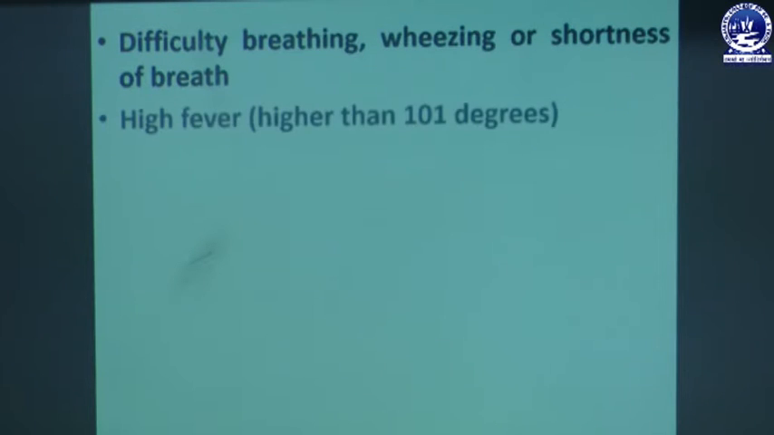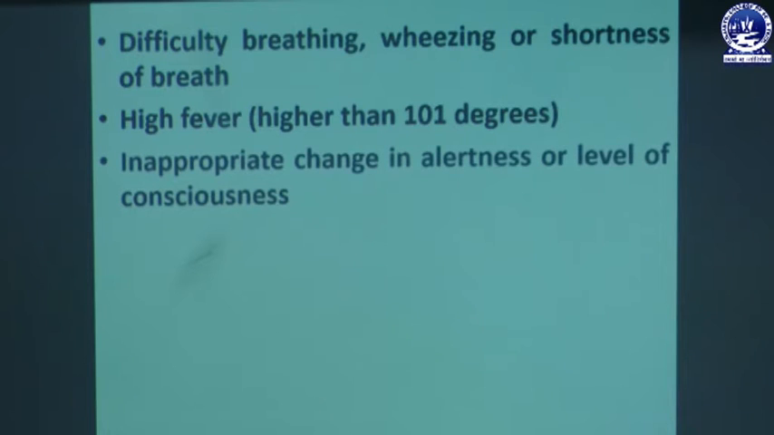And high fever higher than 101 degrees. If a person's body temperature is higher than 101 degrees. Inappropriate change in alertness or level of consciousness. If some persons are not conscious, or are unconscious, and they have an inappropriate change in their alertness, then we have to provide proper treatment at that time.